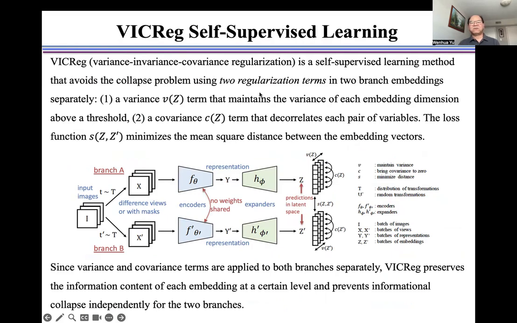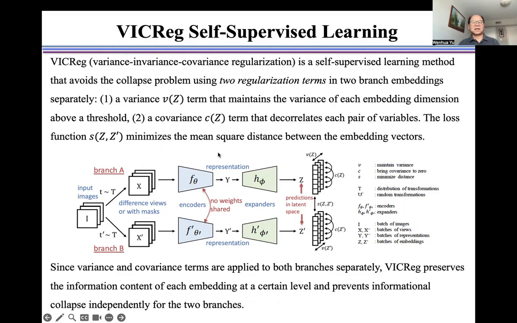VICReg is a self-supervised learning method that avoids the collapse problem using two regularization terms in the two-branch embeddings separately. Namely, one, a variance V term that maintains the variance of each embedding dimension above a threshold. Two, a covariance C term that decorrelates each pair of variables. The loss function S, as shown here, minimizes the mean square distance between the embedding vectors.